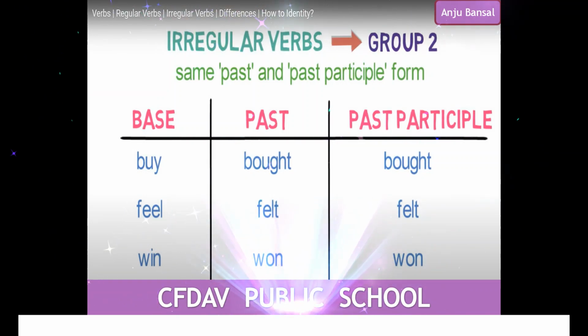It changes to bought in the past tense as well as bought in the past participle. So in the past and past participle, it remains the same. Feel changes to felt in past and past participle also. Win changes to won in the past tense and won in the past participle also. So here you have noticed that your verb is different in the present tense, and in the past as well as the past participle it changes.